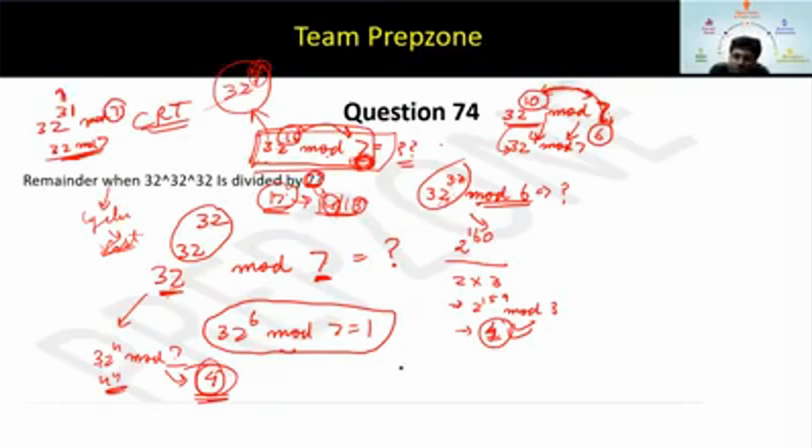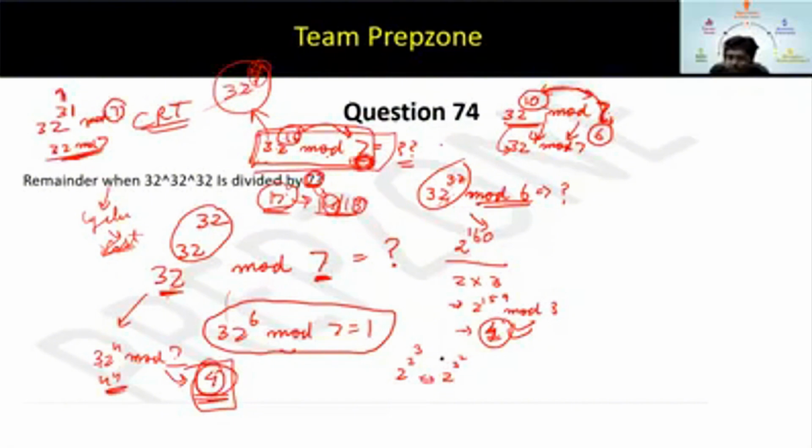Guys, one more thing. Is 2 to the power 2 to the power 3 the same as 2 to the power 3 to the power 2? No. These two are not the same, because some of you are getting confused there.